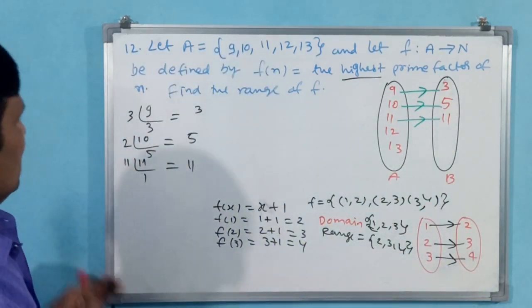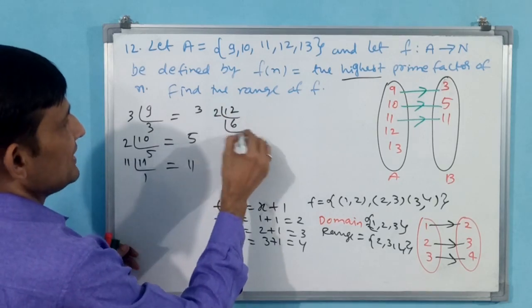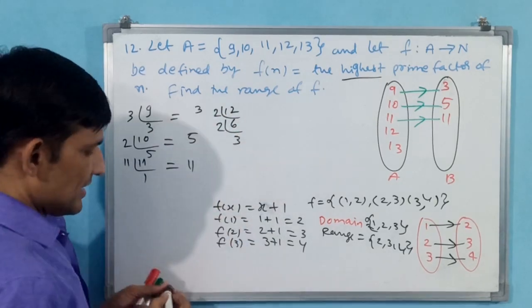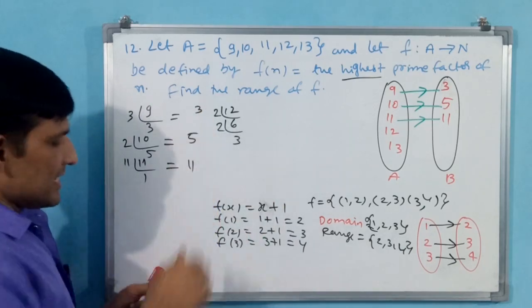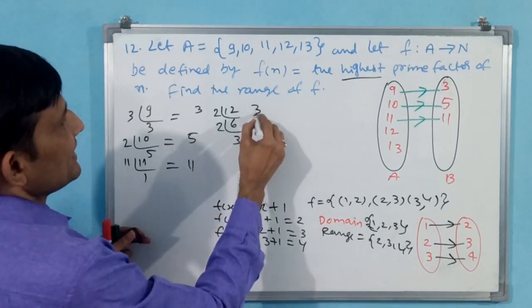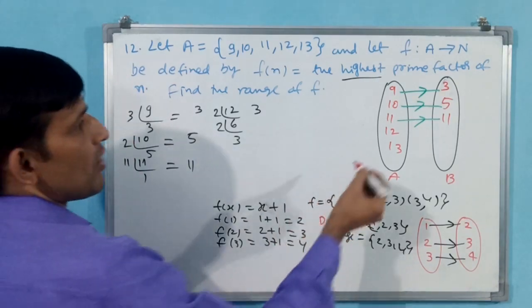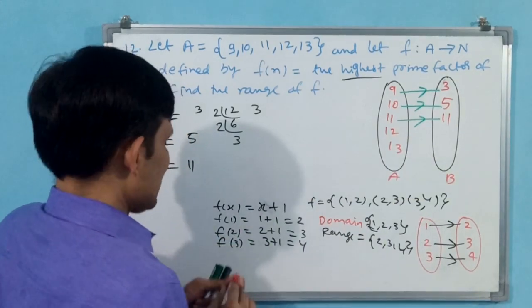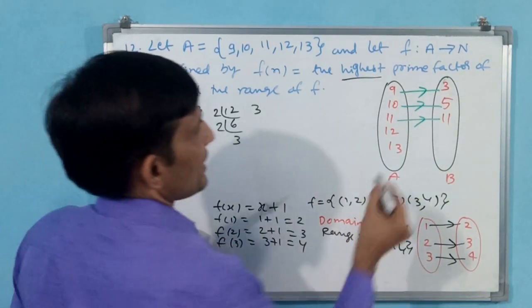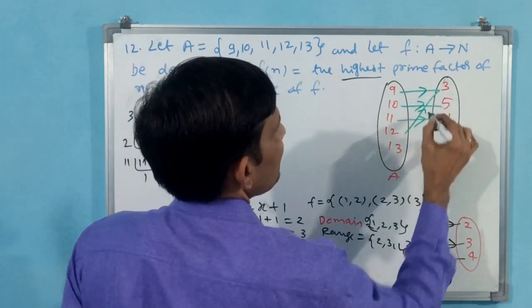Now I am calculating for 12. 2 6s, 2 3s. That's all. Rather than 3 we need not go. Which is the highest? The highest is 3. But we already have 3, so you simply draw a 12 to 3 connection. 12 to 3. That's all.